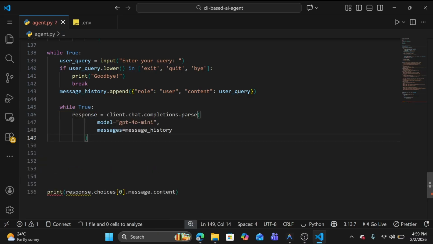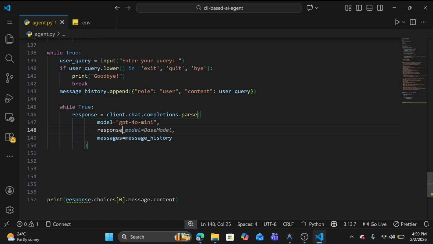Now we will get the response here. We are going to use the GPT-4o mini model. I need to pass the message history, which is already passed. Now we need to tell him that he has to follow this format only, so the response format should be this only. We already installed Pydantic, so using Pydantic we can define our output format.